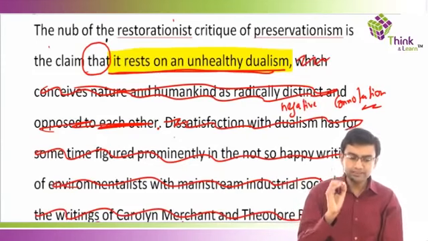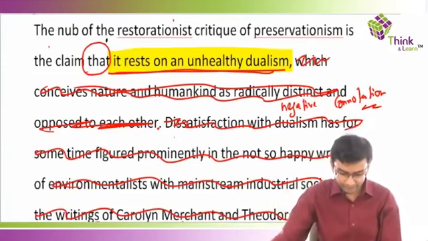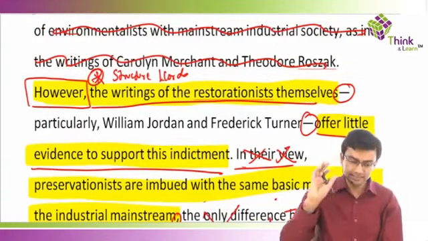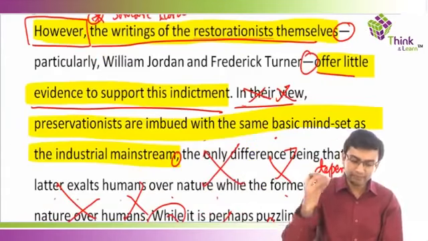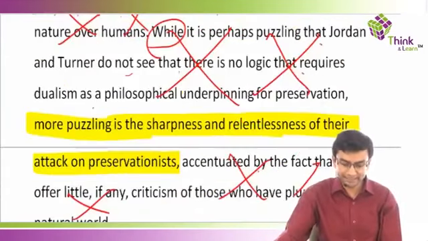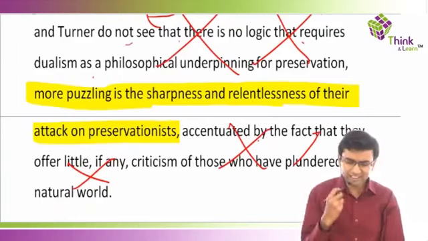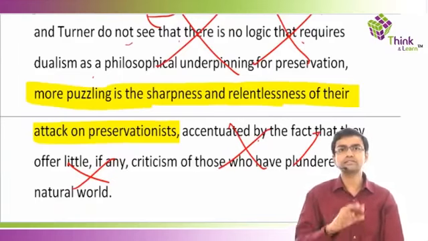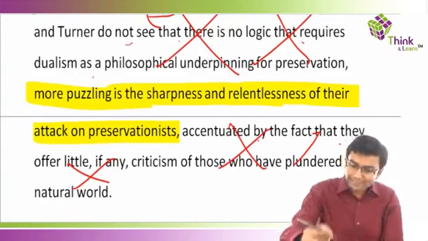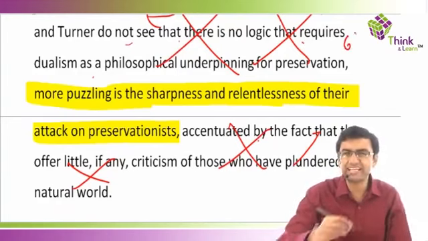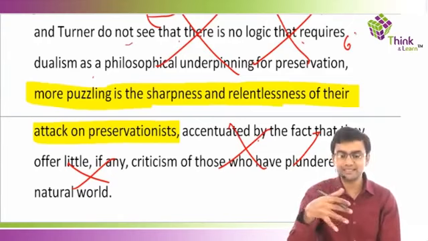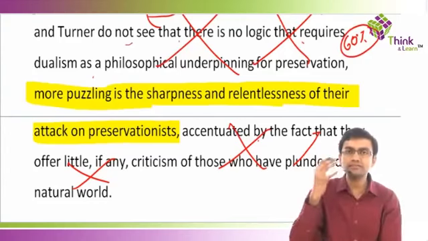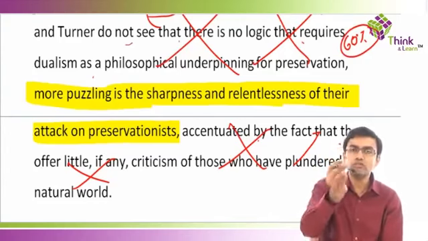Point number one, preservationism rests on an unhealthy dualism. What is the second point? The writings of restorationists don't support this criticism. Third point, preservationists are imbued with the same basic mindset as the industrial mainstream. And we are very confused as to why there is such a harsh, stringent attack on preservationists. That's all. A very optimistic reduction which I've done is I've knocked off 60% of the first paragraph just by using four principles.